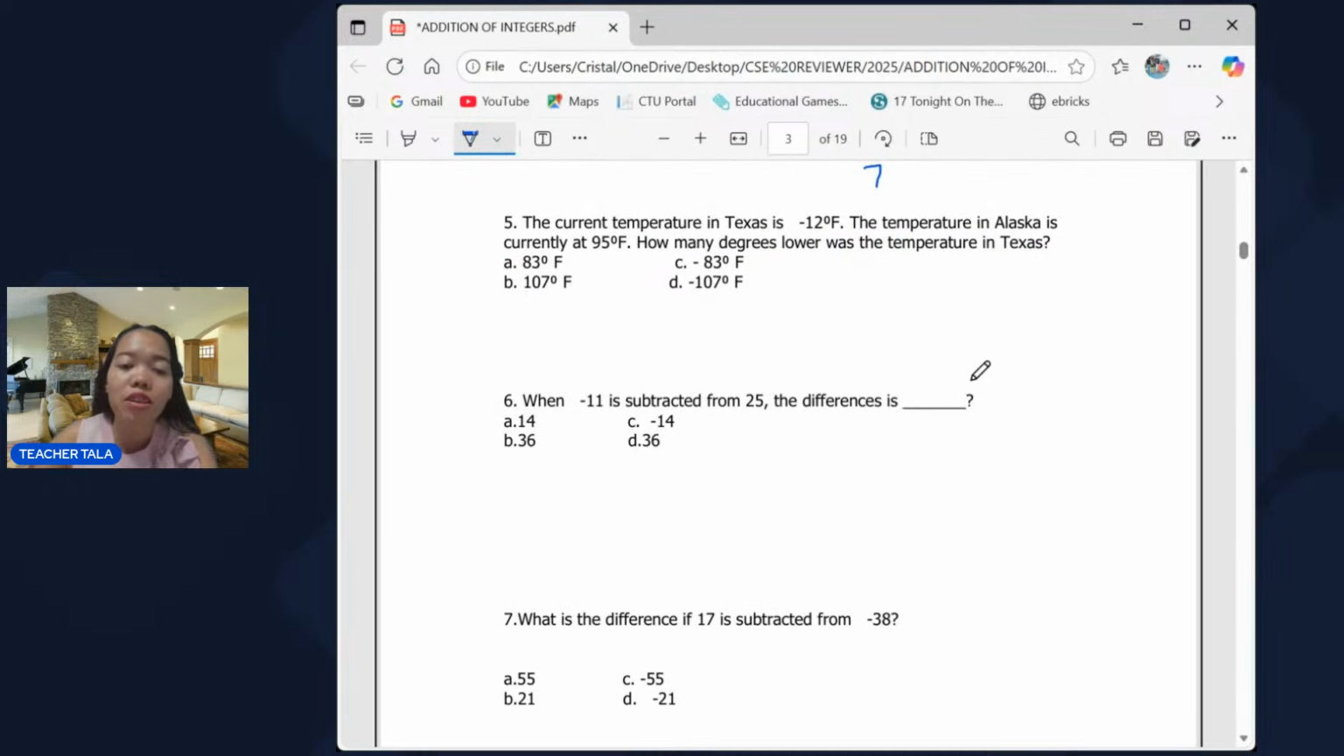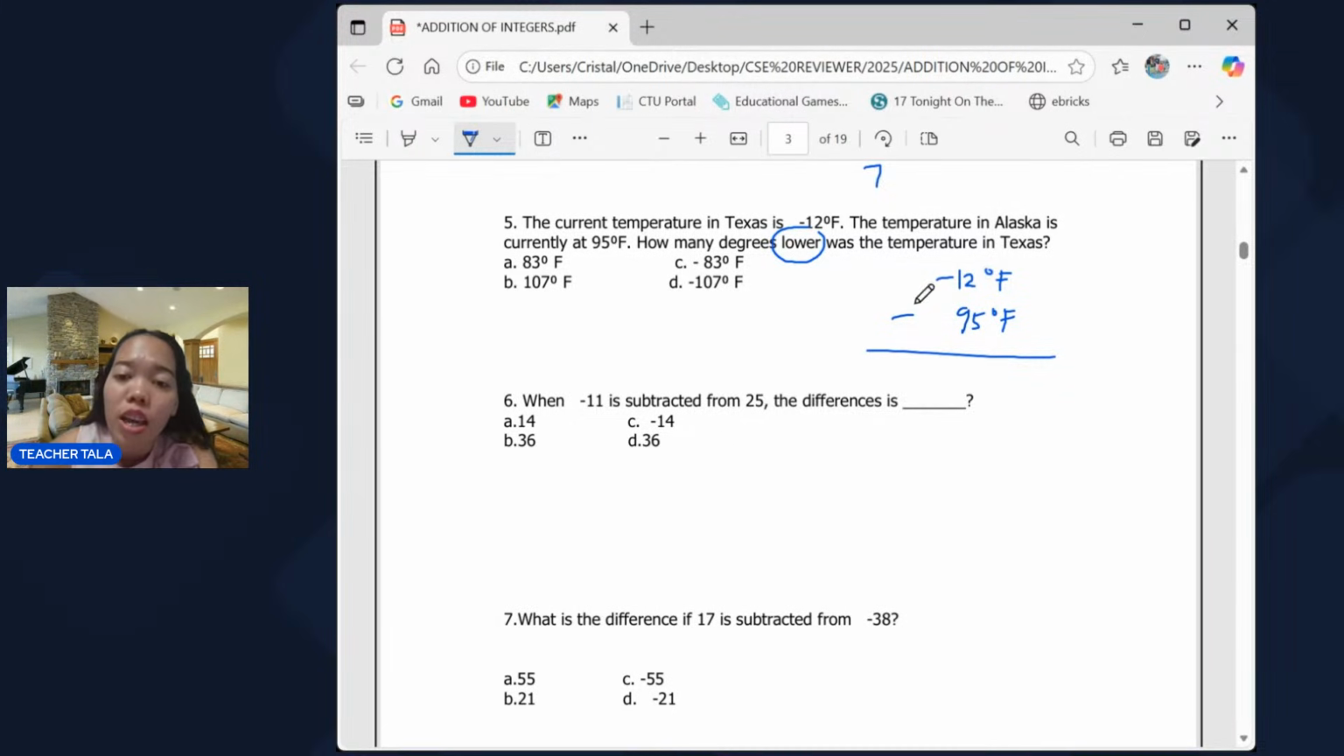Next, number 5. The current temperature in Texas is negative 12 degrees Fahrenheit. The temperature in Alaska is currently at 95 degrees Fahrenheit. How many degrees lower was the temperature in Texas? So meaning we're going to look for the difference between the temperature in Texas and the temperature in Alaska. So that is negative 12 degrees Fahrenheit minus the 95 degrees Fahrenheit.